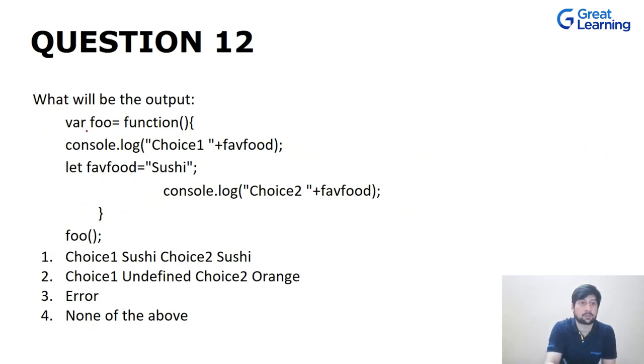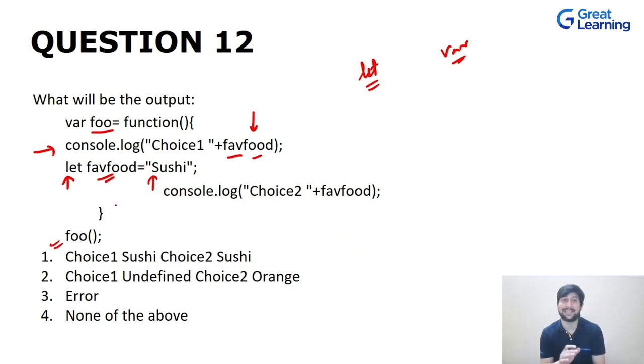Now let's move on to the next question, which is this function var foo, which is again a function expression, and we are calling it over here. Simple, right? And now over here we are trying to print favoriteFood, right? This time favFood. Now we have defined our favoriteFood over here with the help of the let keyword. This is another way you can define your variable, with the let keyword or var keyword. Now this is defined over here and it has been initialized with sushi.